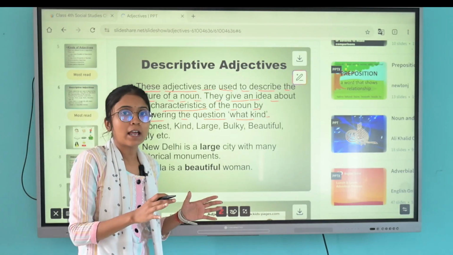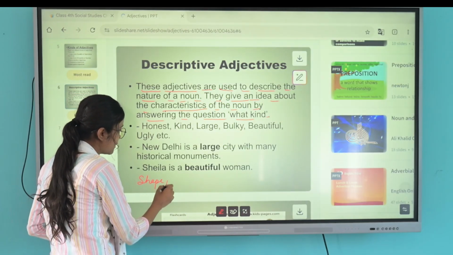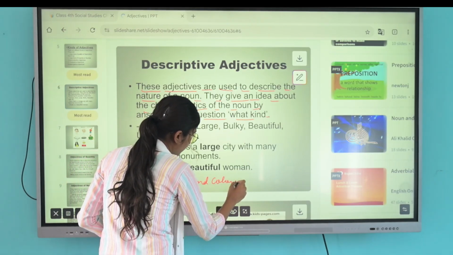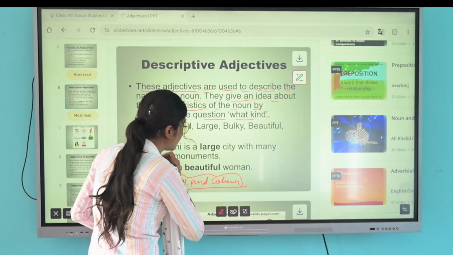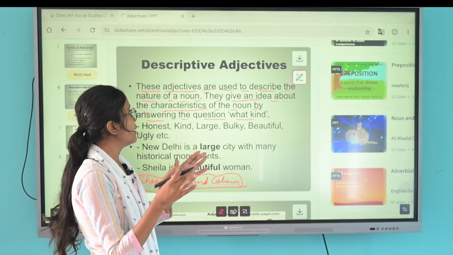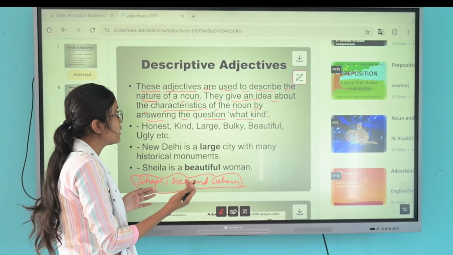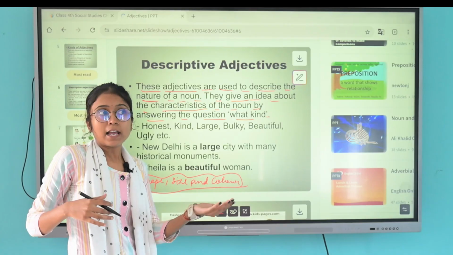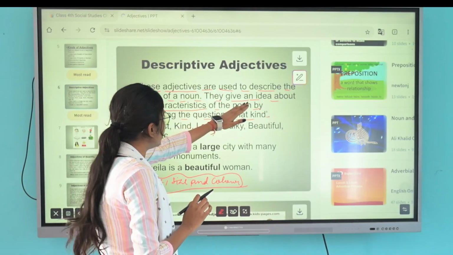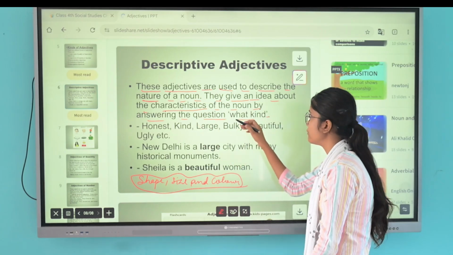It simply describes the quality of the noun, and also shows the shape, size, and color. It is used to describe the nature of the noun, and how the nouns are described in the sentences. They give an idea about the characteristics of the noun by answering the question what kind.